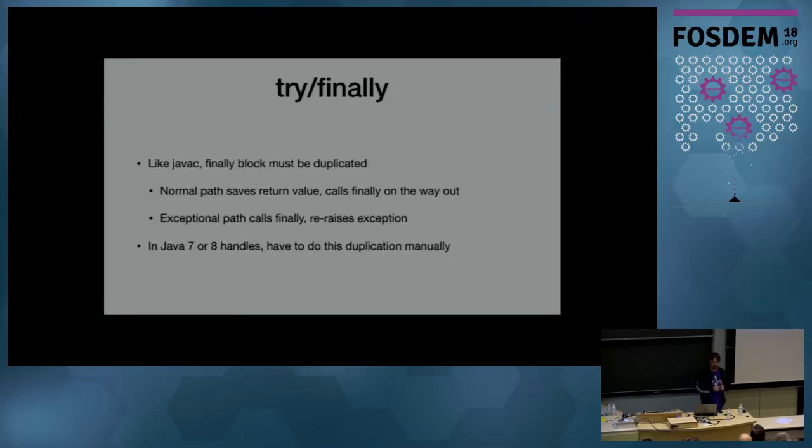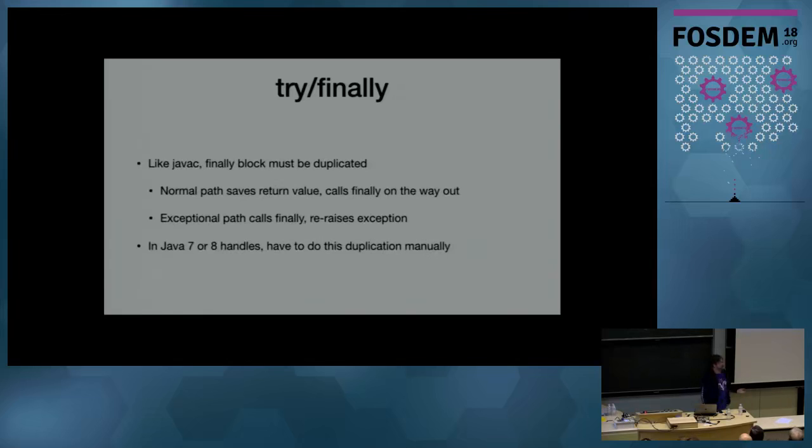Okay, so I mentioned try-finally. And maybe a lot of folks may not know this. When you have a try-finally in Java code, javac actually will duplicate that finally block of logic along every exit path from that block of code. So there will be the finally logic that gets stuck on the end of the non-exceptional path and the finally logic that's handled on the exceptional path.